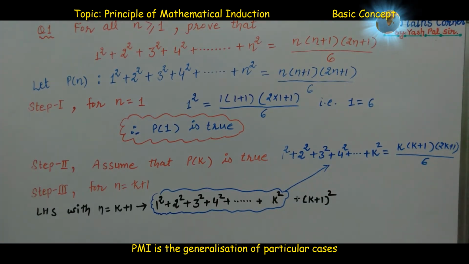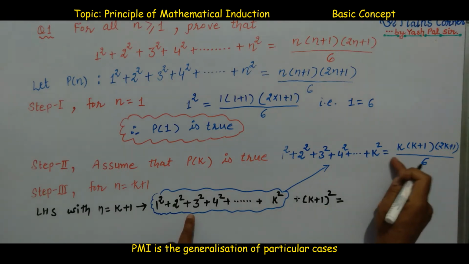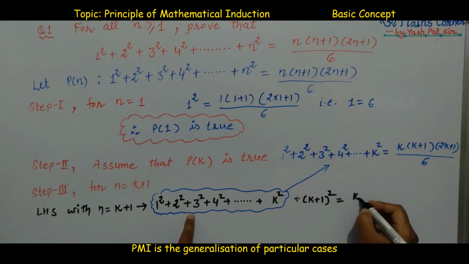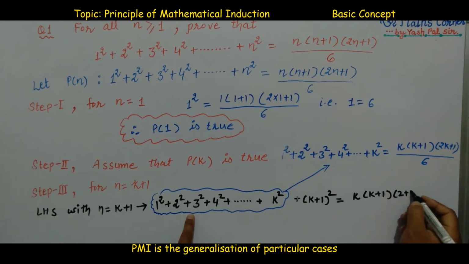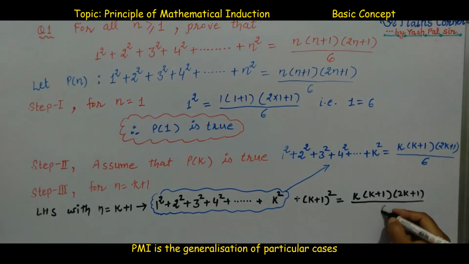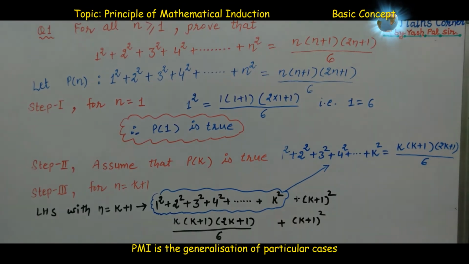So in the next step, in place of this we substitute this value, k into k plus 1 into 2k plus 1 divide 6, and next is plus k plus 1 whole square. We are writing this step here in this way: k into k plus 1 into 2k plus 1 upon 6 plus this k plus 1 whole square.